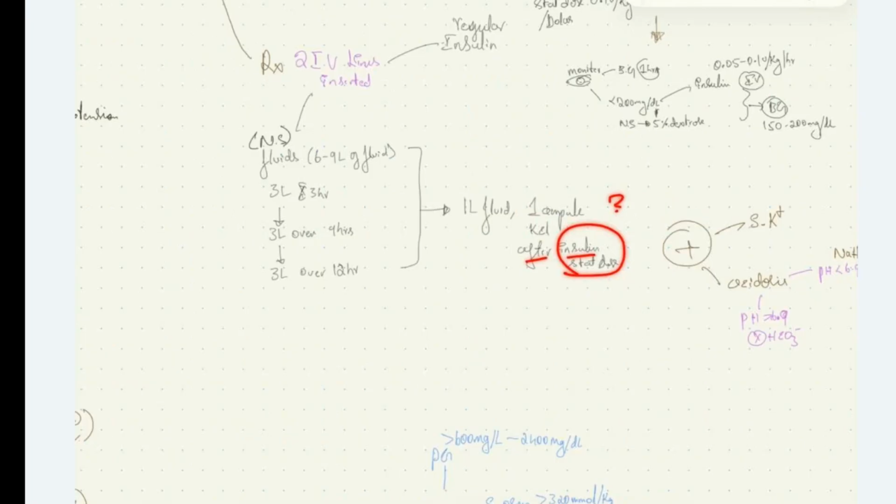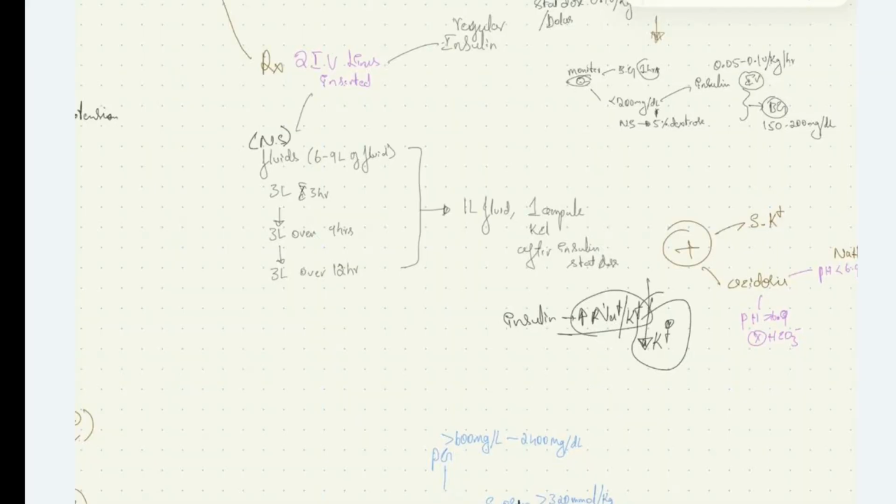Because insulin increases the activity of sodium potassium ATPase, and it causes influx of potassium into the cell through this channel. So this may cause hypokalemia in the patient. So after each insulin stat dose, after giving 1 liter of fluid, we should give 1 ampule of potassium chloride.